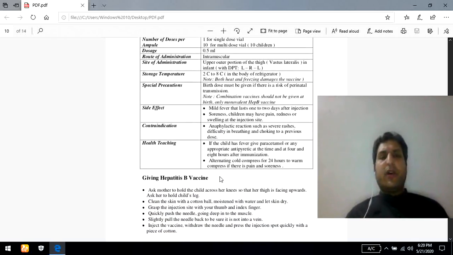From the health teaching point of view, if the child has a fever-like condition, a minor fever, paracetamol should be recommended. This is very important from the health teaching point of view. So don't worry if your child has a minor body temperature; you just prescribe paracetamol or any antipyretic drug. So I think today it is sufficient regarding the hepatitis B vaccine.